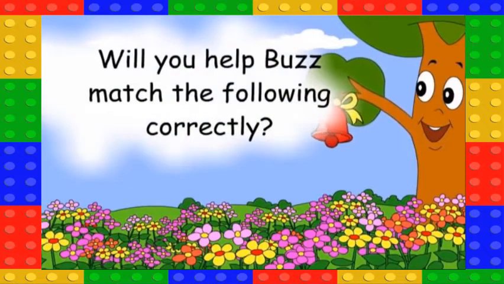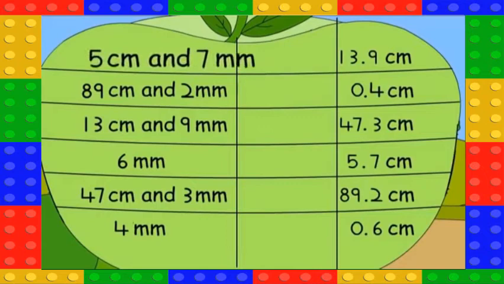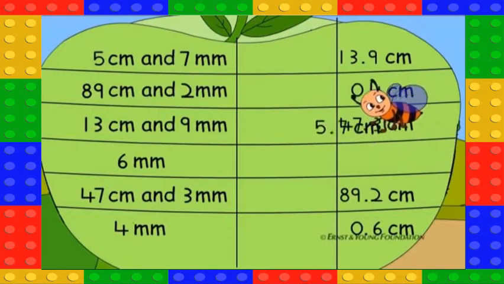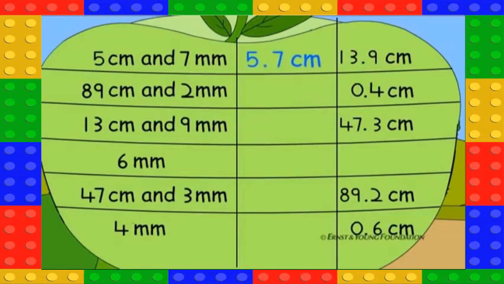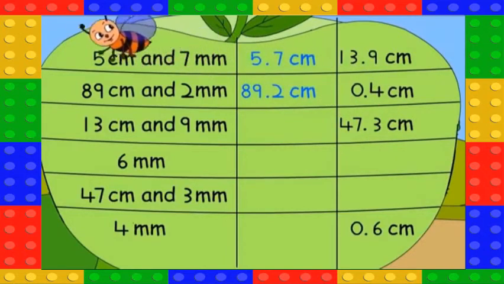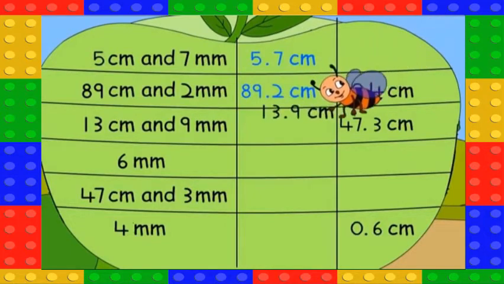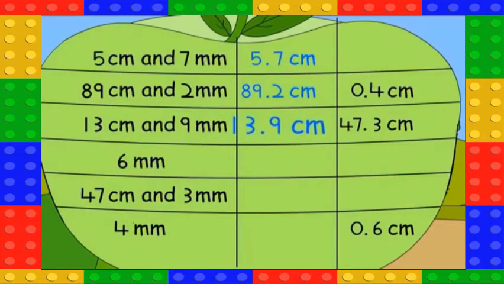Will you help Buzz match the following correctly? 5 centimeters and 7 millimeters is 5.7 centimeters. 89 centimeters and 2 millimeters is 89.2 centimeters. 13 centimeters and 9 millimeters is 13.9 centimeters.